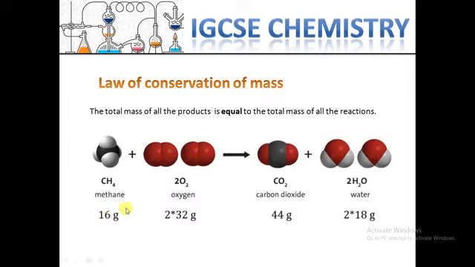The mass of methane plus oxygen, which is two molecules, the total mass must be the same between reactants and products. That means each reaction will not lose mass or get extra mass. All are the same during the reaction.